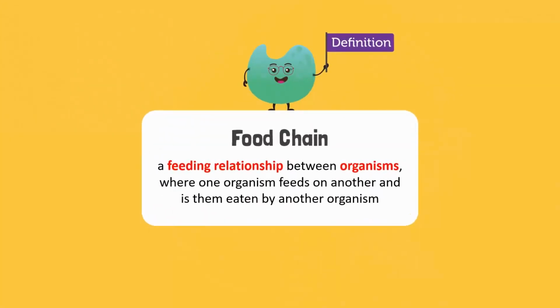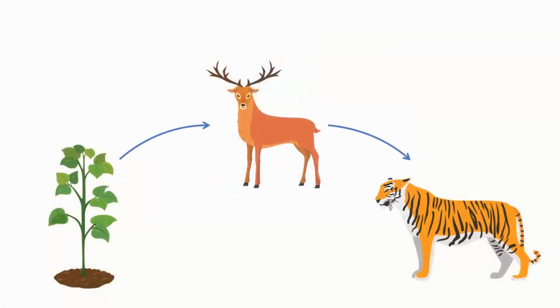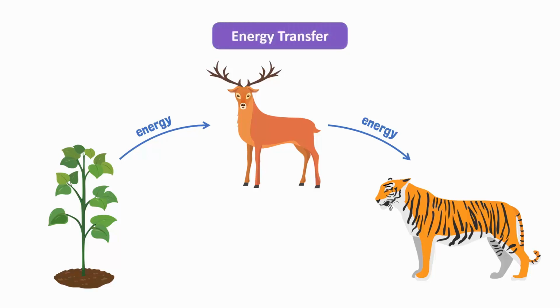This feeding relationship between organisms, in which one organism eats another and is then eaten by another organism, is called a food chain. In a food chain, energy in one organism is transferred to the next organism. Therefore, a food chain also shows the route of energy transfer between organisms.